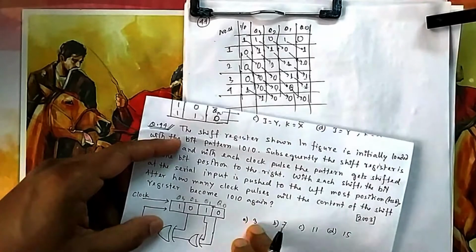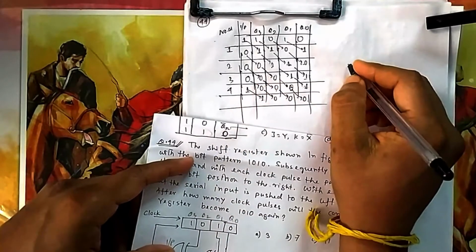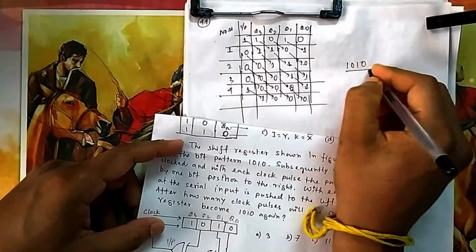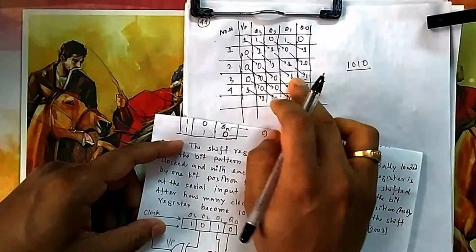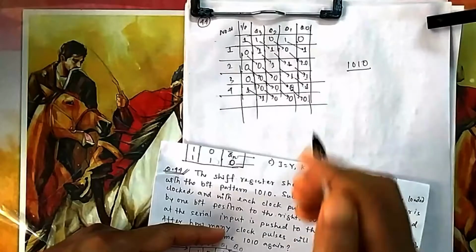So you can see obviously 3 will not be the answer, because in 3 what is your target? It should come to 1 0 1 0. It is 1 0 0 0 here. So after 3 it is not coming. So 3 will not be the answer obviously.